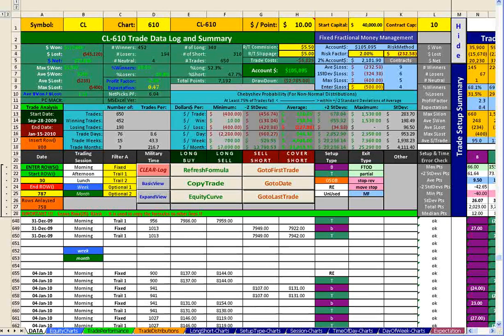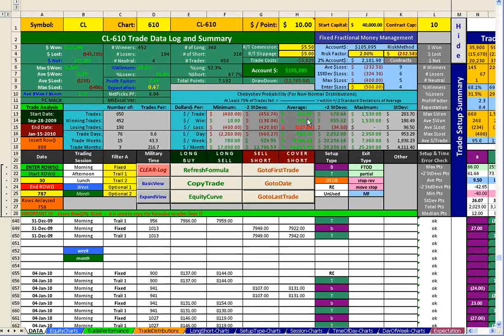So if you've got a bunch of trades, for instance, the example I'm showing you in this video, there's 650 trades, and there are a few different equations that you can use to come up with what that expectancy number is, but the simplest way is to just take your net profit, in this case $71,920, and divide that by your number of trades, and that's going to give you your average dollar per trade, and that's shown right over here. It's your dollars per trade. So your average dollars per trade is $110.65. So your expectancy is $110.65.